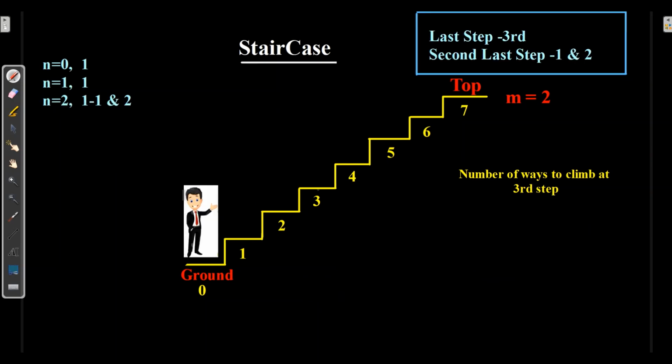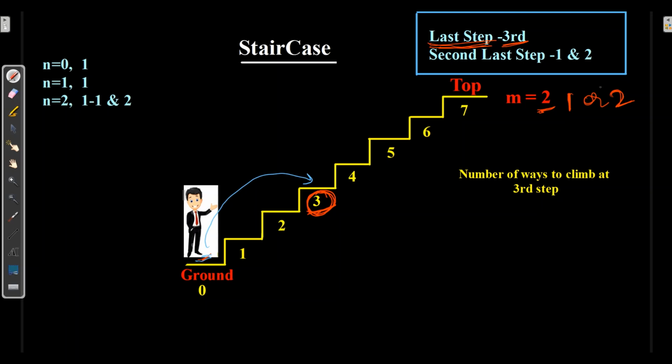Now a person has to reach the third step. How can he reach? Imagine you are on the third step and the person is at the ground floor. Let's understand this by taking the last step as the third. As we have to reach the third step, I am taking it as the last step. And here we are asked to take two ways, either one or two steps directly. So can I reach from the ground floor directly to the third step? Is it possible?